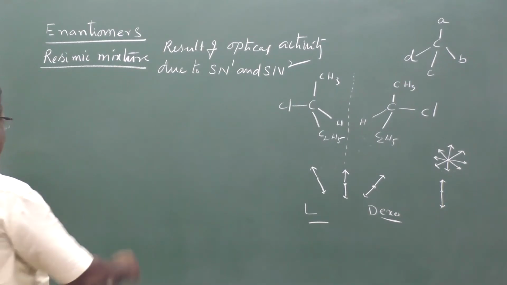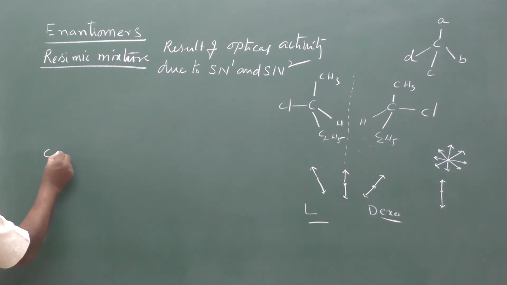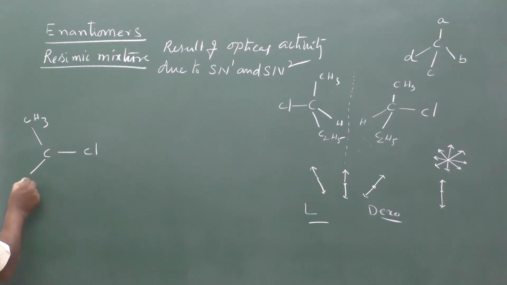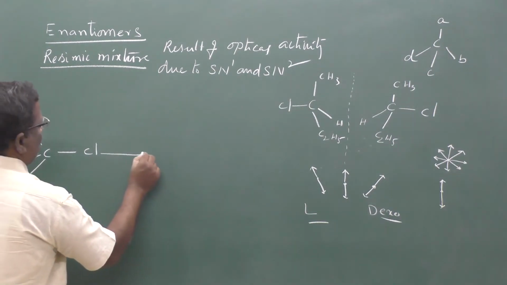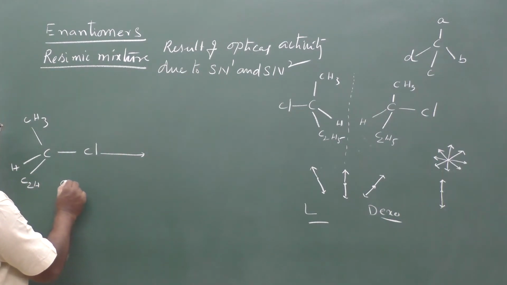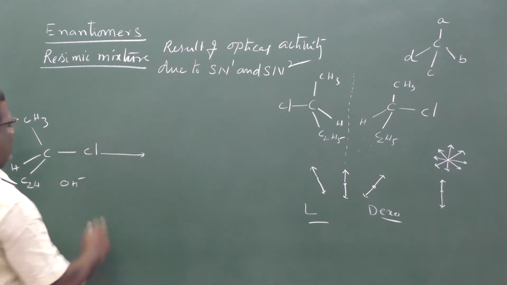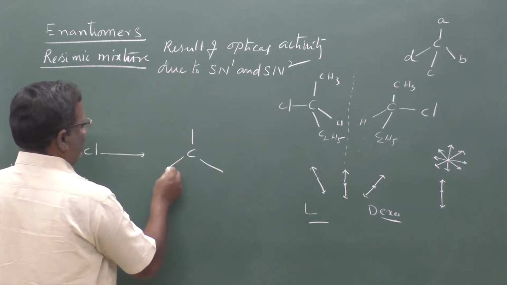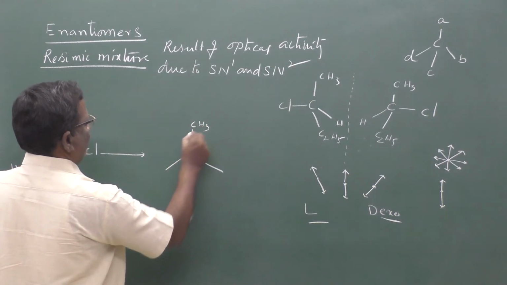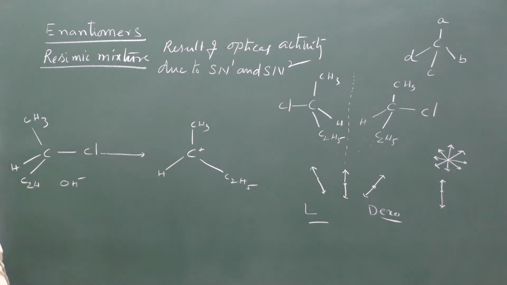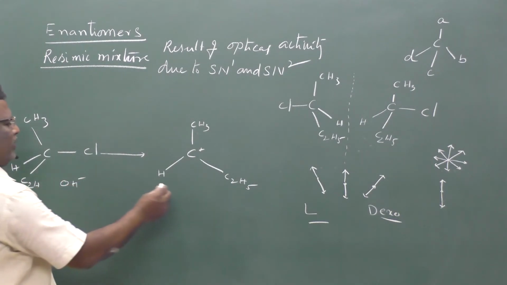For example, if we take this compound and it undergoes SN1 nucleophilic substitution under the influence of the nucleophile and proton of the solvent, this chlorine will be removed to form a carbocation with these compounds like this. This carbocation will be attacked by a nucleophile.